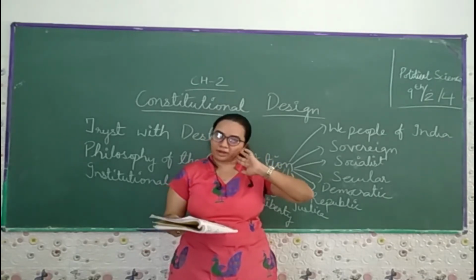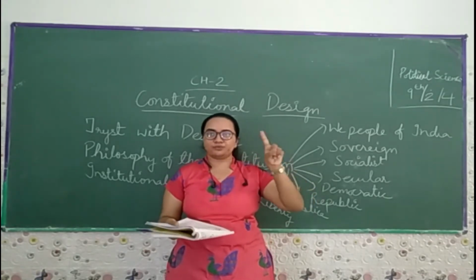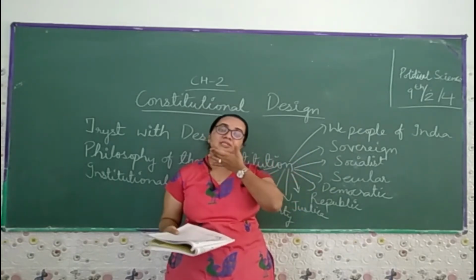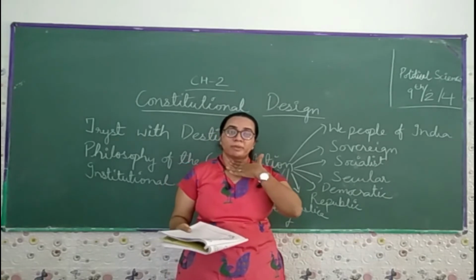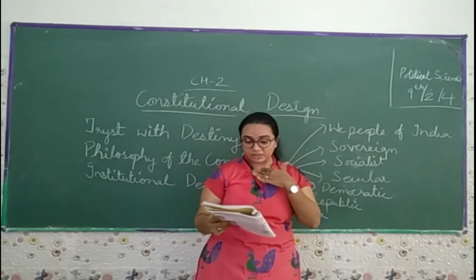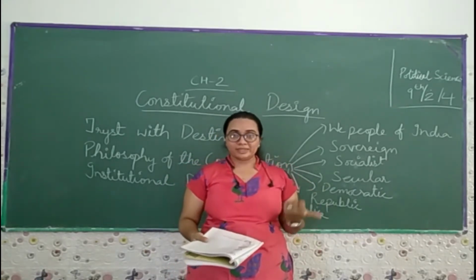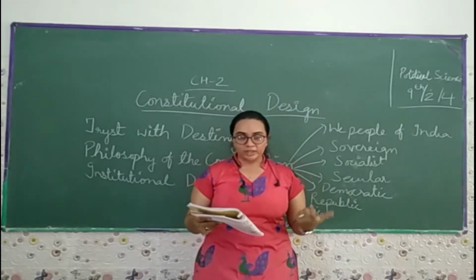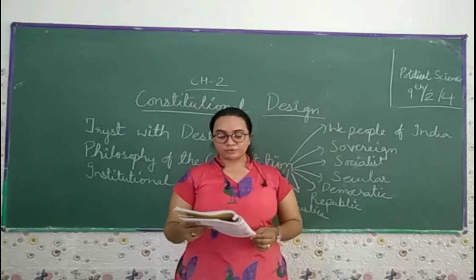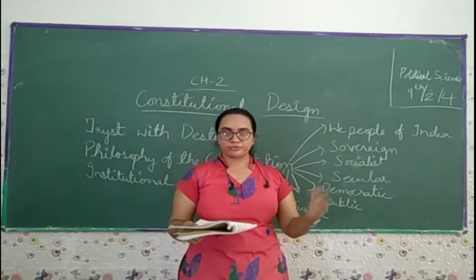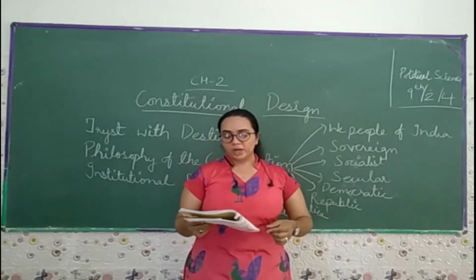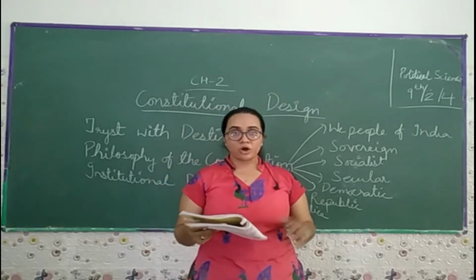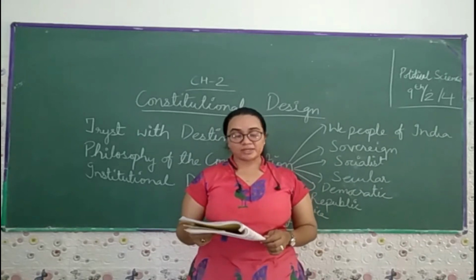Now we got the independence at midnight, that is the 14th August, but at midnight there is another day, that is 15th August. So we got the independence on 15th August 1947. A moment comes, which comes but rarely in history. We will step out from the old to the new, from the old India to the new India, when an age ends, when the soul of a nation, long suppressed, finds utterance.